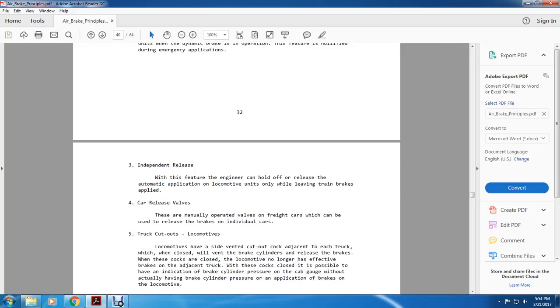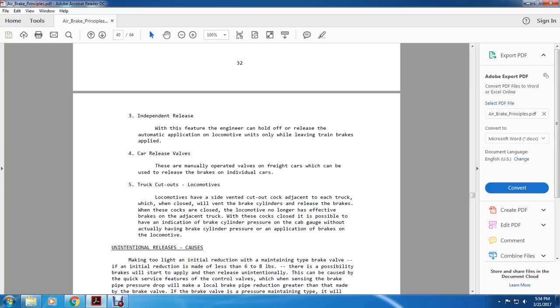Independent release. With this feature, the engineer can hold off the release of the automatic application from the locomotive units while leaving only the train brakes applied. The car release valve is manually operated on the valves of freight cars and can be used to release the brakes on individual cars, truck cutouts, and locomotives.